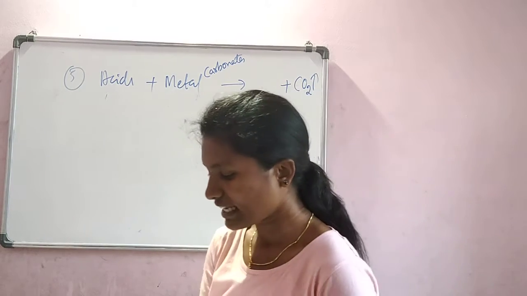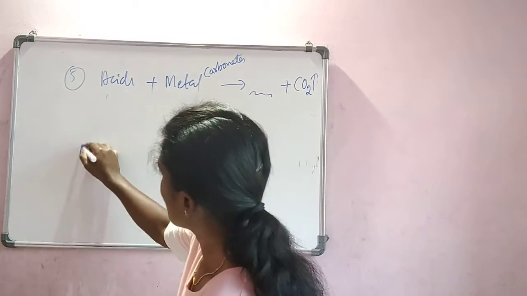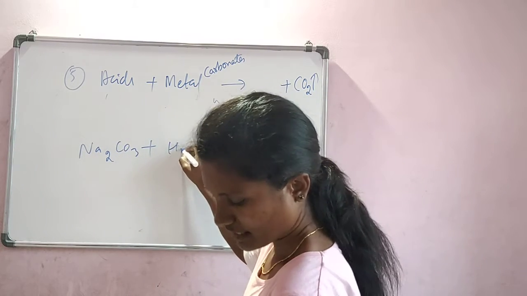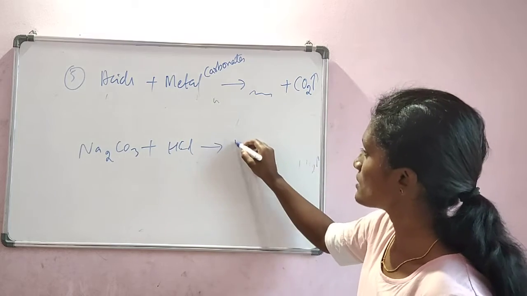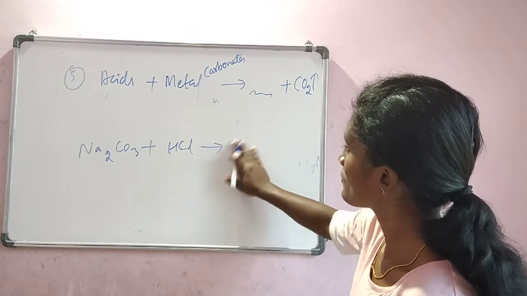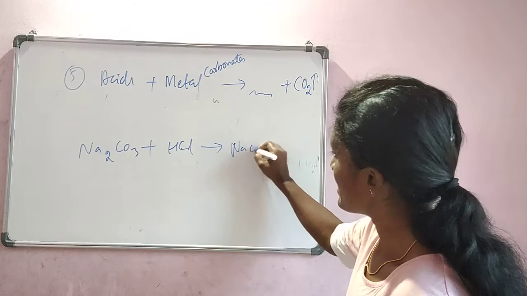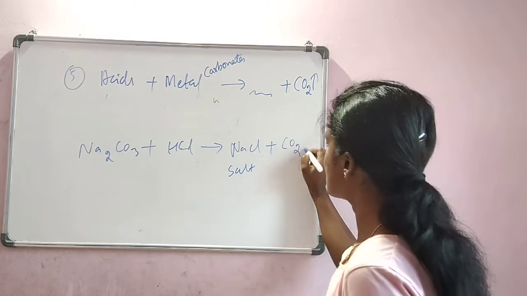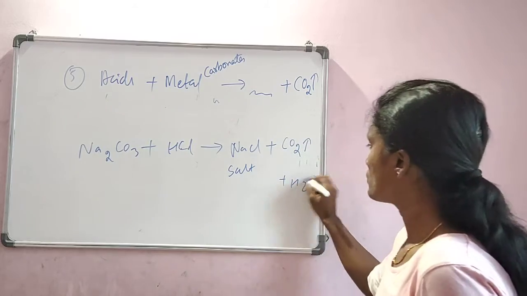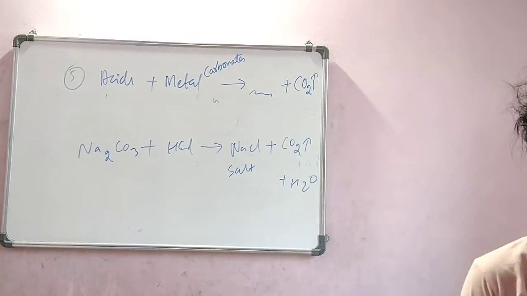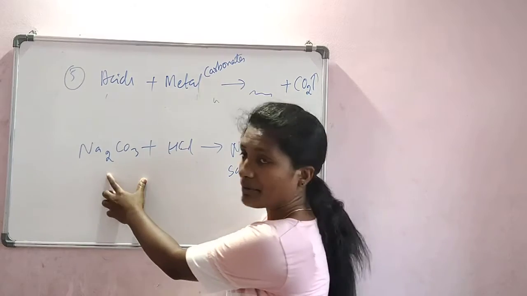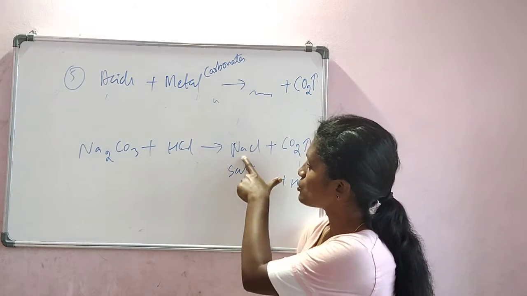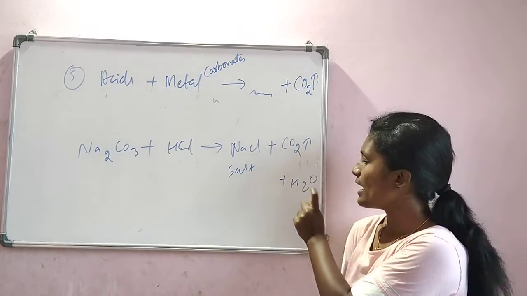Let us take sodium carbonate reacting with HCl. Okay, so it gives us NaCl, which is a salt. Along with that, CO2 gas is evolved. To complete the reaction, water is also formed. Sodium carbonate reacted with hydrochloric acid gave us a salt, carbon dioxide gas, and water.